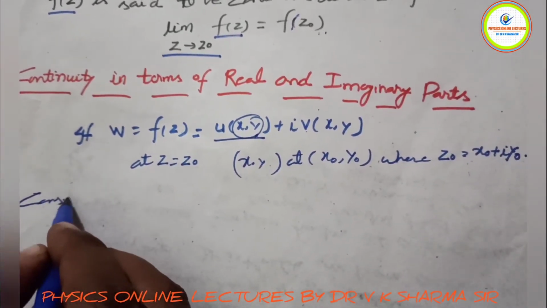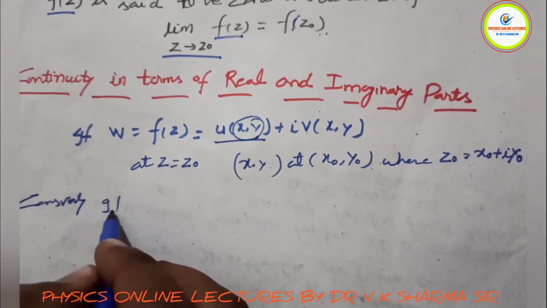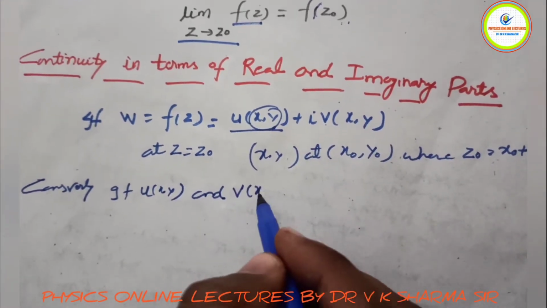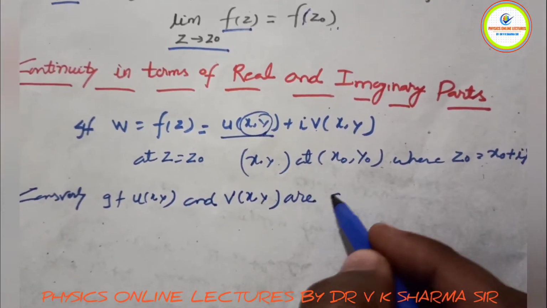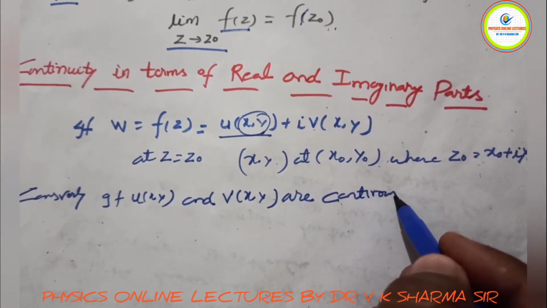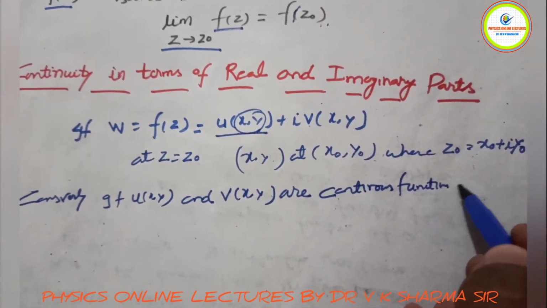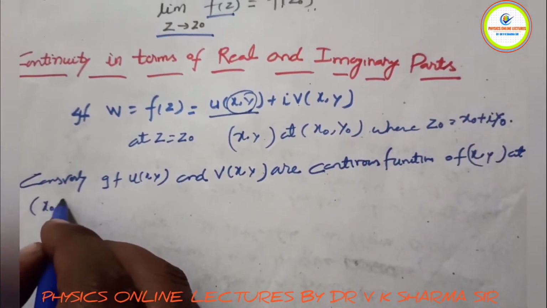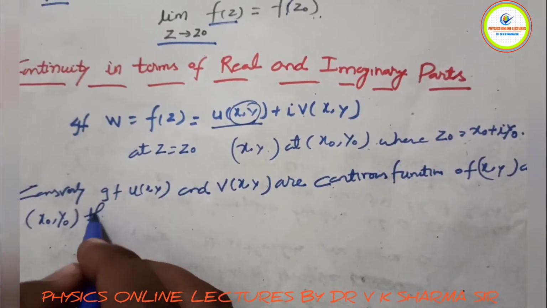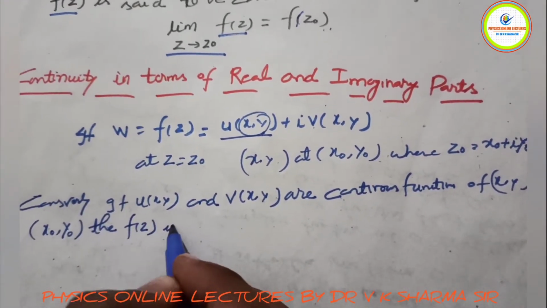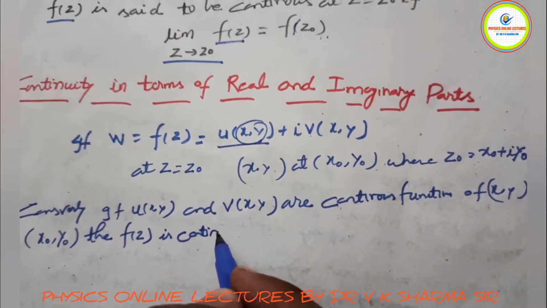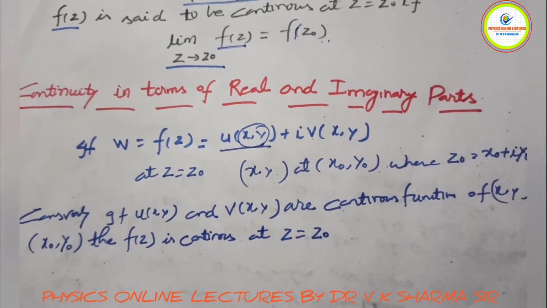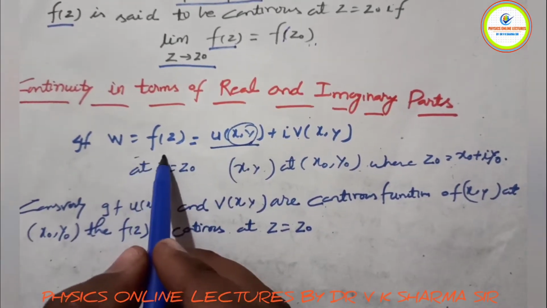Conversely, if u(x,y) and v(x,y) are continuous functions of x and y at x0, y0, then f(z) is continuous at z equals z0. So in terms of real and imaginary parts, we have written the continuity condition.